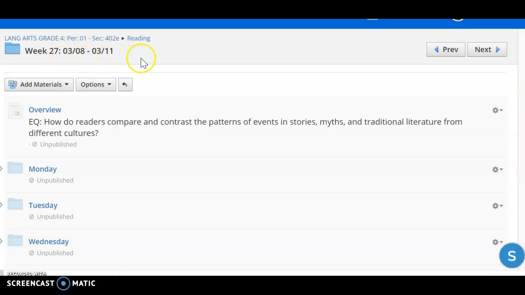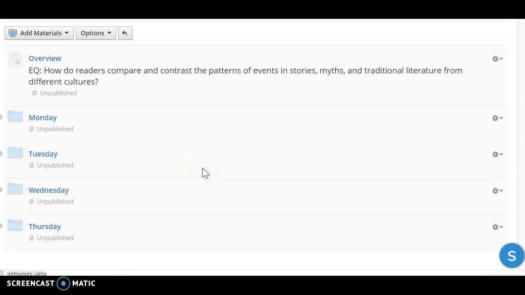We are looking at March 8th through the 11th. Again, we do not have school on Friday because that is Record Day. Following Record Day, we are in spring break. So let's take a look at this short week.